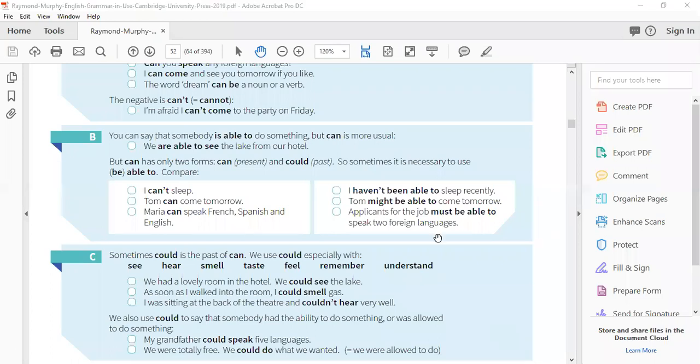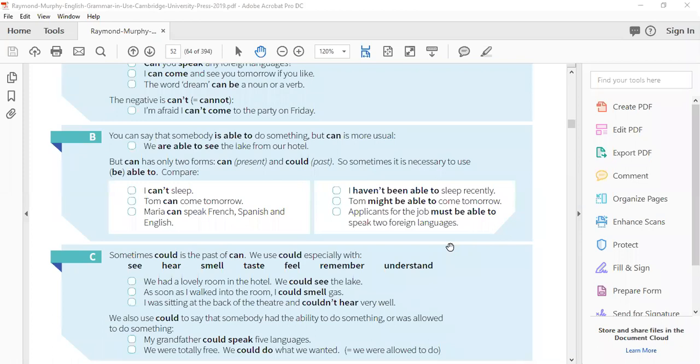Now, the next example, "Tom can come tomorrow," or when you see "Tom might be able to come tomorrow," because we are already using might, which is a modal word. So two modal words can't come together. Might and can can't come together. So, might be able to. "I might be able to help you with that," because I already don't know how to operate this, right? If somebody comes to you and asks you for help, you'll say, "Oh, I might be able to help you with it because I myself am not very proficient with the use of technology." Okay, so might be able to.